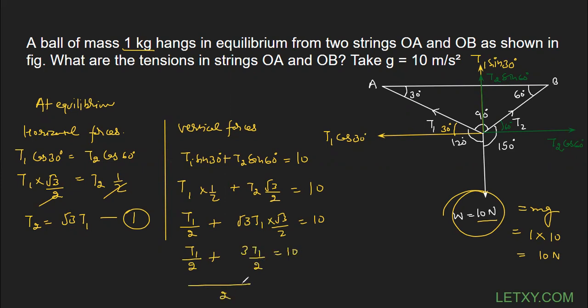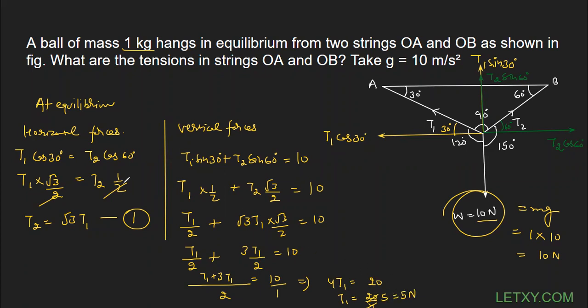You can take the LCM 2, and this is coming out to be T1 plus 3 T1 equals 10. Do the cross multiplication. You will get 4 T1, 4 T1 is equal to 20. And you can see T1 is equal to 20 upon 4, coming out to be 5. So it is coming out to be 5 Newton. Try to understand this is the value of T1.